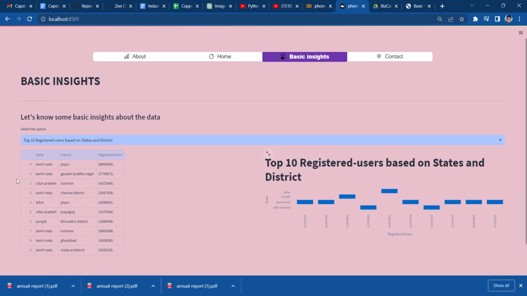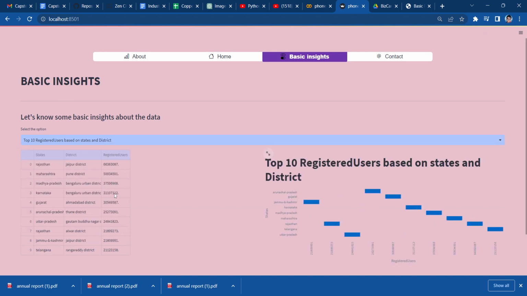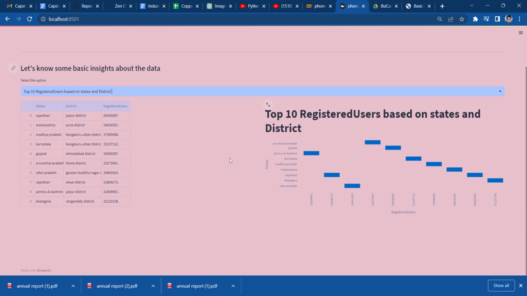So we can visualize here that in Tamil Nadu there is the highest number of registered users, and in Tamil Nadu's Chennai district they have this amount, and in Uttar Pradesh's Prayagraj this amount of registered users are available. And in the top 10 registered users based on state and district, all the data is visible here, and you can visualize and analyze the data about the registered users and the interest of the customers in which type of mode of payment also.